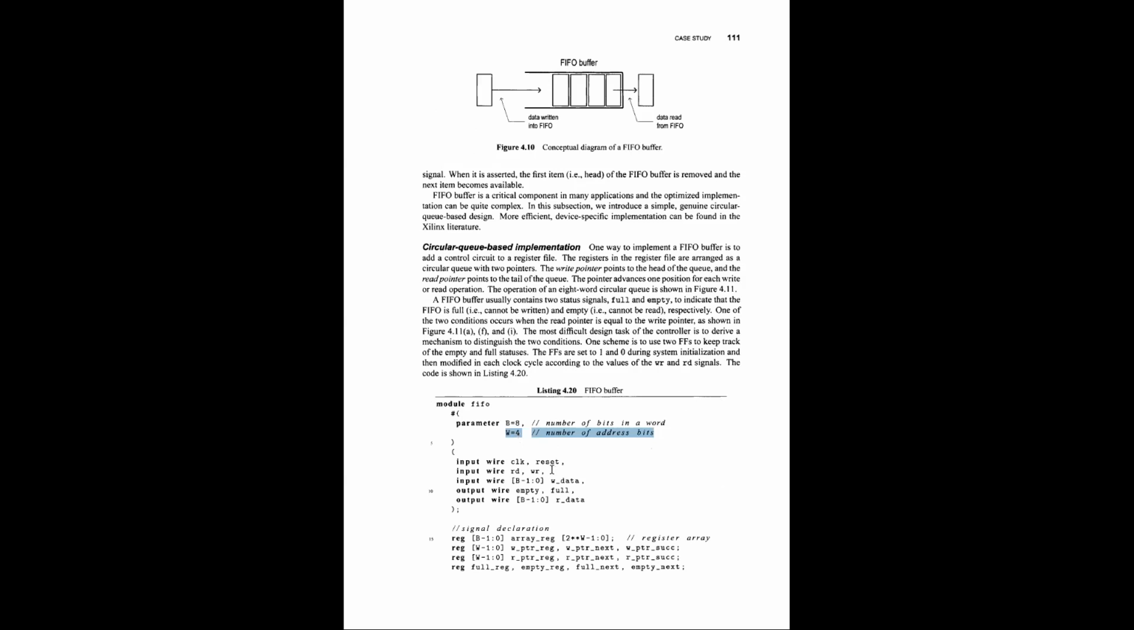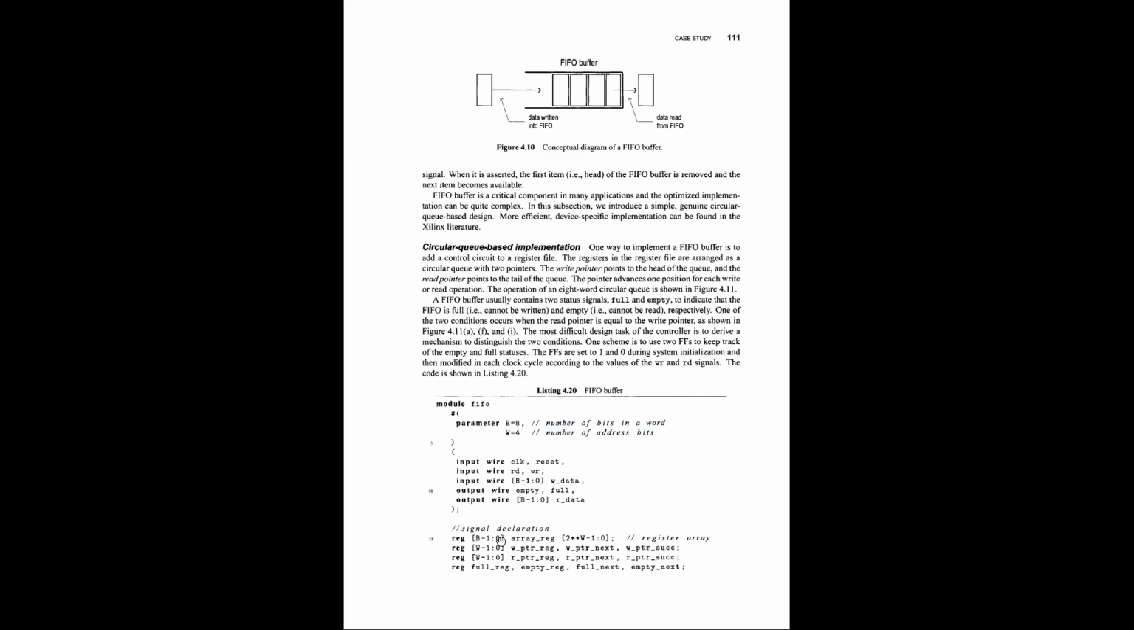So you need a clock, you need a reset, you need a read pointer and a write pointer, and then you have write data and read data, and then you have some control signals for empty and for full. You need to know whether the FIFO is empty or the FIFO is full, so these signals can be generated accordingly.